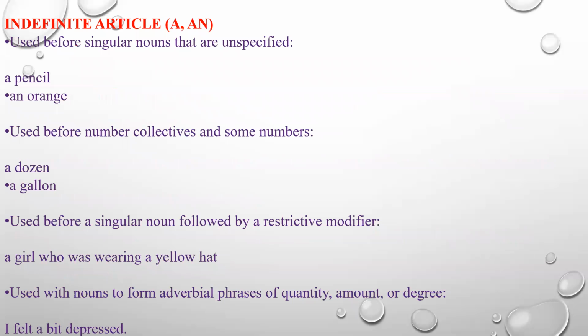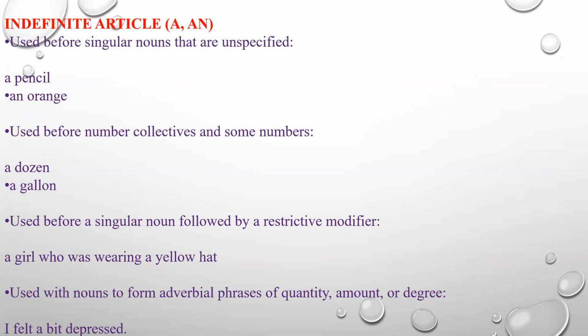Then moving ahead with the same topic in a deeper way, a is used before a singular noun that is unspecified. A pencil, an orange. If you don't specify, generally if you talk about anything, you just term it a pencil, an orange.